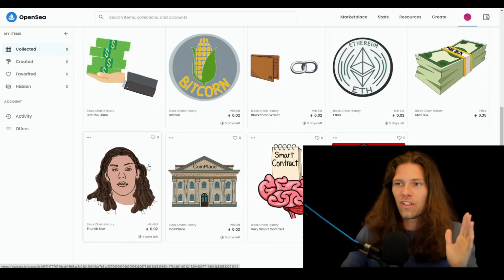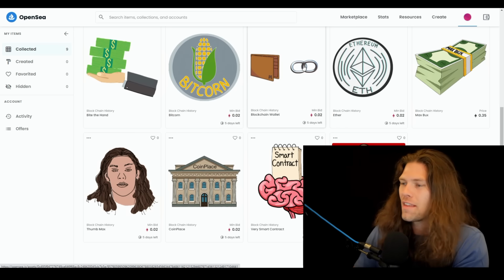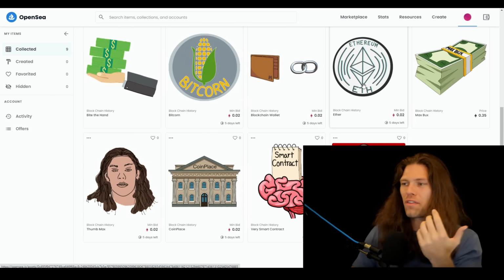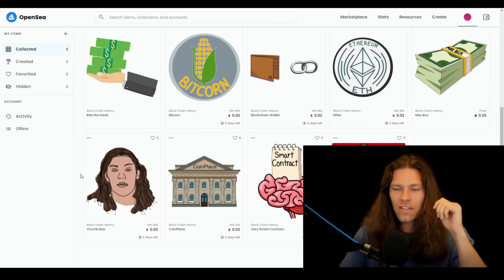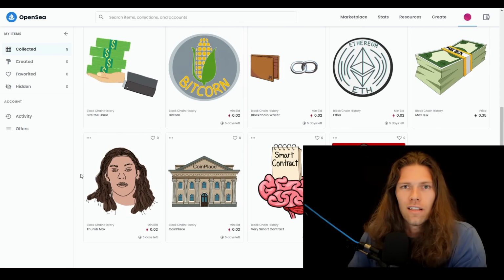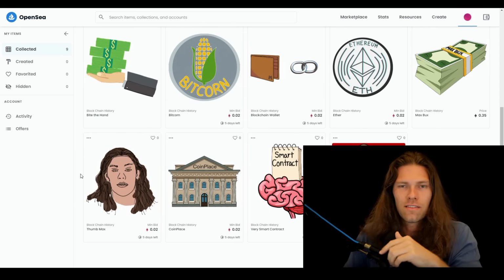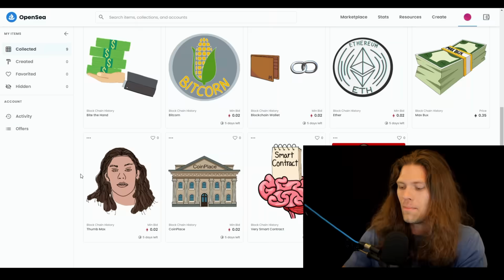So here we have it, the full collection. We got the hand-holding cash, the blockchain wallet, Bitcoin, the Ethereum coin, Max Bucks, Thumb Max, you name it. It's here on this collection, folks. Go ahead and click the link for this and click around on it a little bit. But yeah, this was a fun experiment. I don't mind. I mean, I already had these drawings. It's like might as well just throw them up and list them as an NFT.